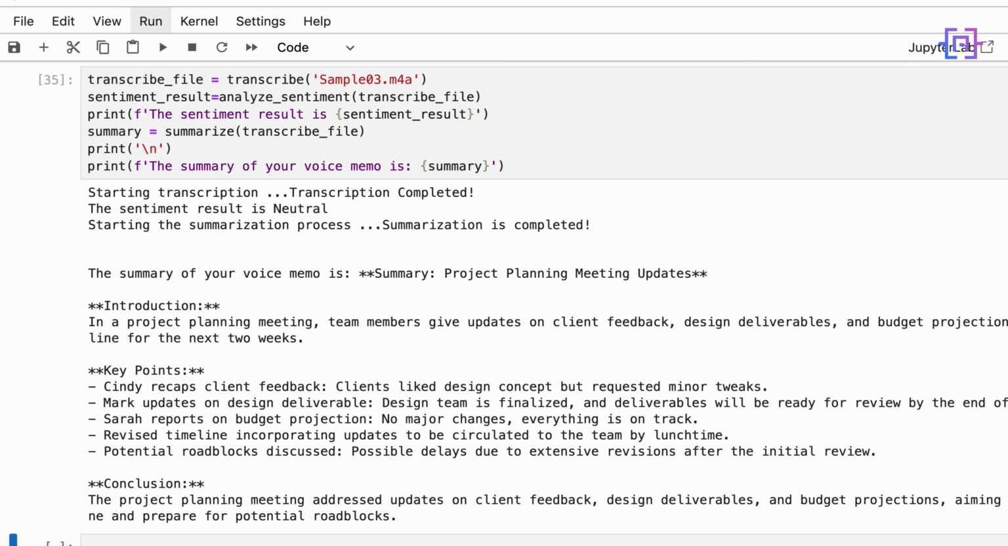First, starting transcription completed. The sentiment result is neutral. Starting the summarization process, and here it's completed. We have a title, introduction, these are the key points, and the conclusion. All right, and that's it for this part.